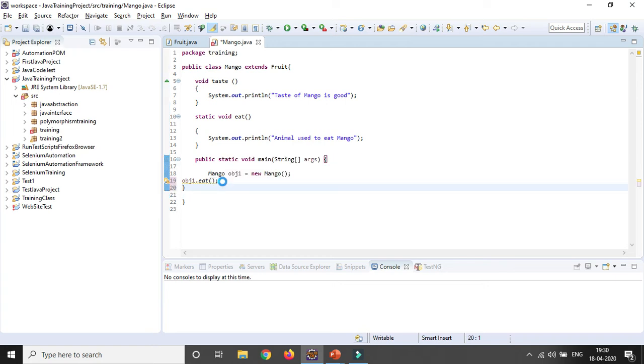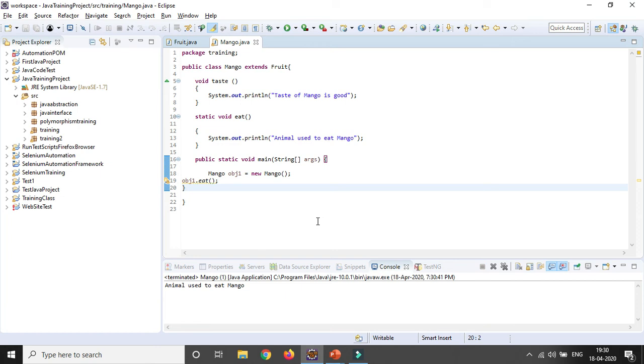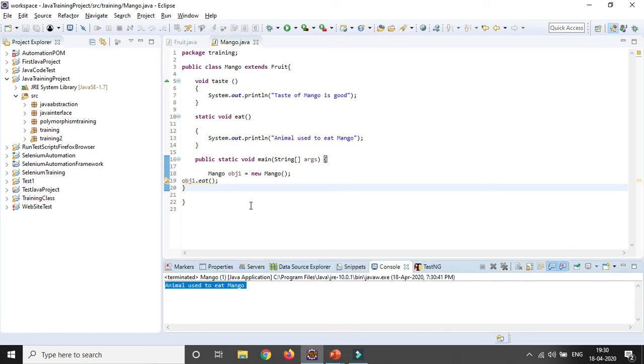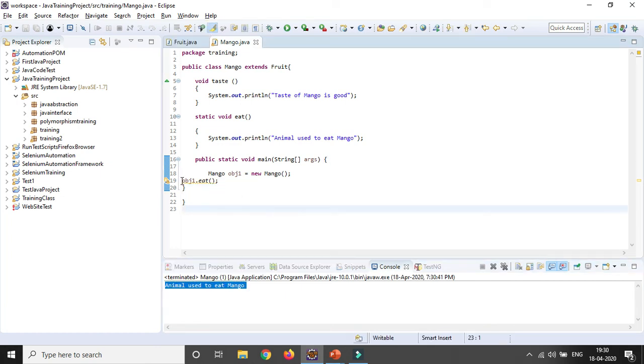So if you run it, let's see. Okay, you can see the output is coming, right? No need to print it again because the method body is already there. So this is called static binding, or early binding.